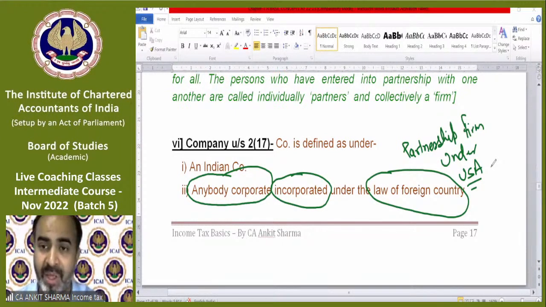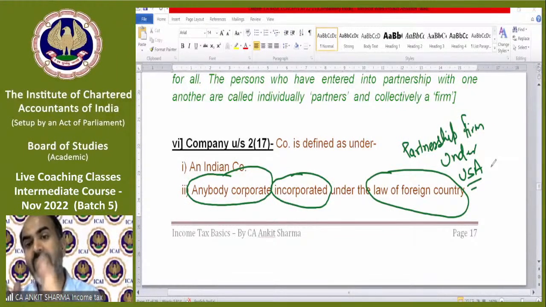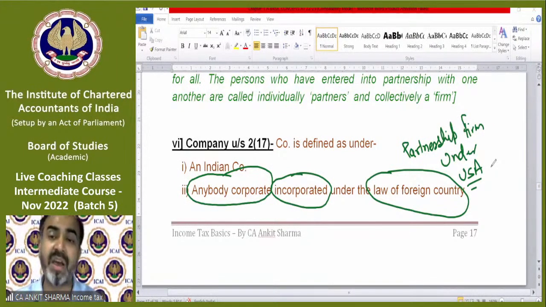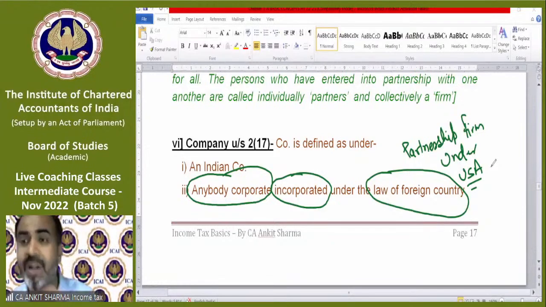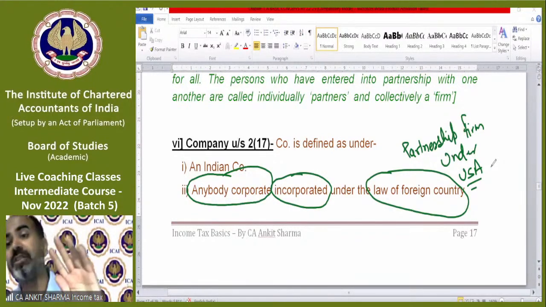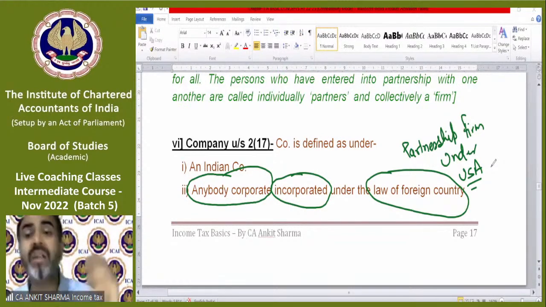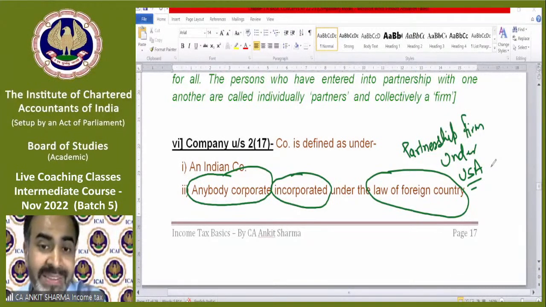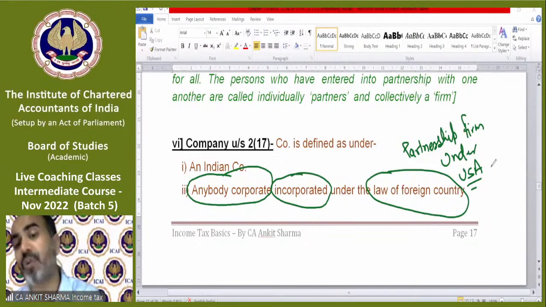Why? Because a partnership firm in India will be treated as a partnership firm only if it is registered under the Partnership Act 1932. But this partnership firm has not been registered in India. It has been registered outside India under their Partnership Act. The definition says any body corporate incorporated under the law of a foreign country.